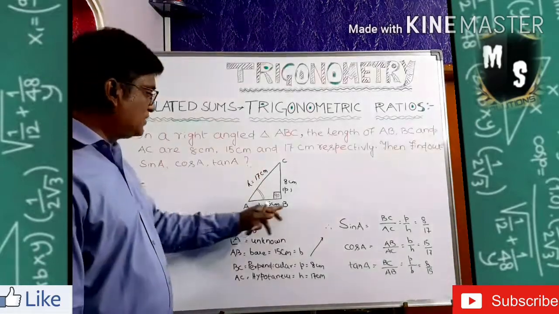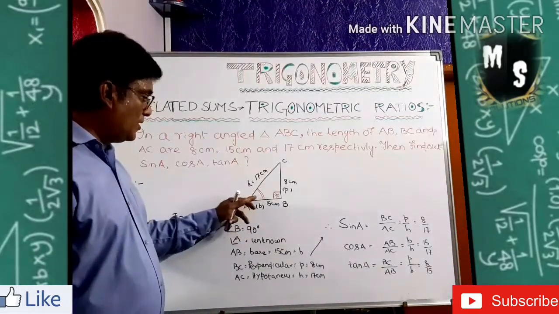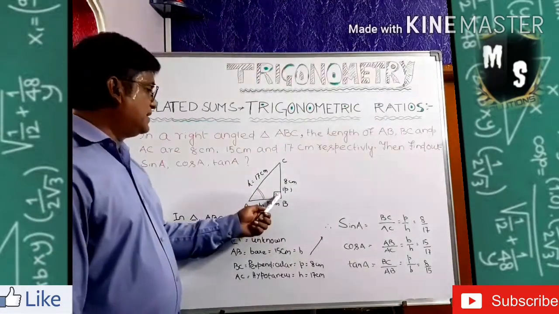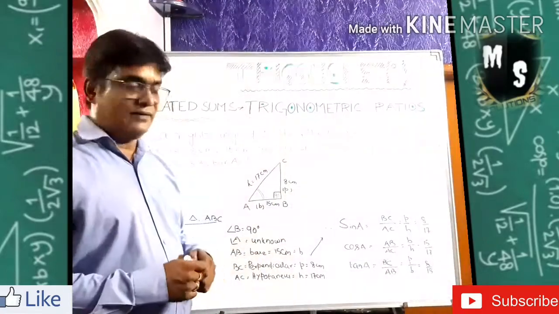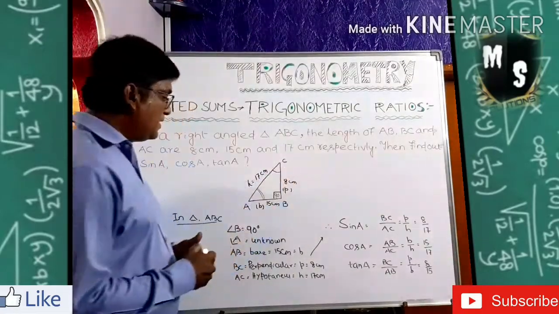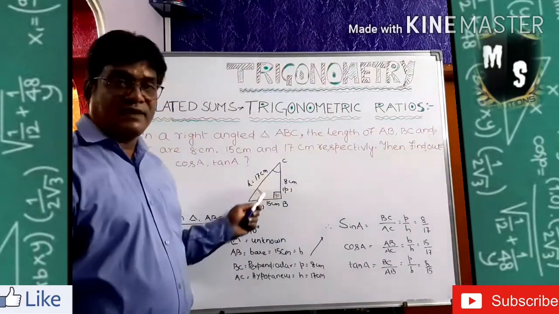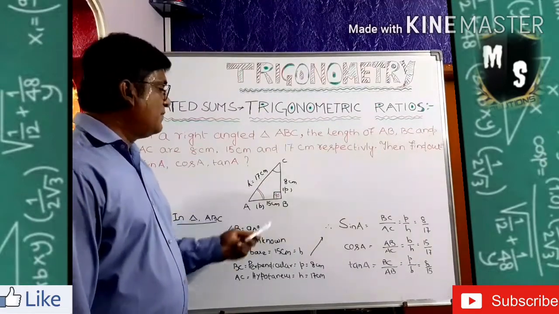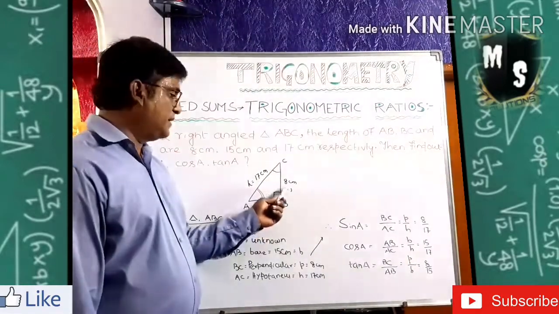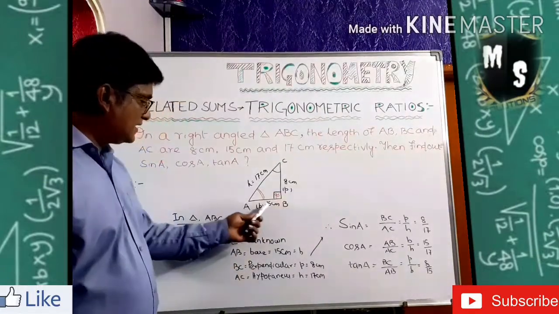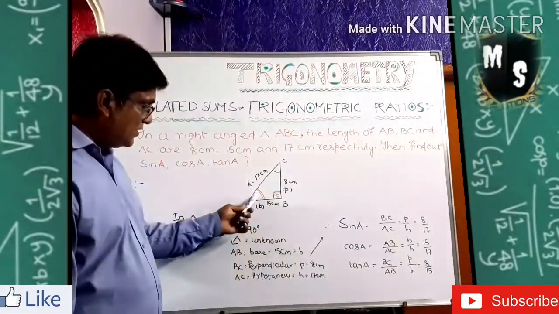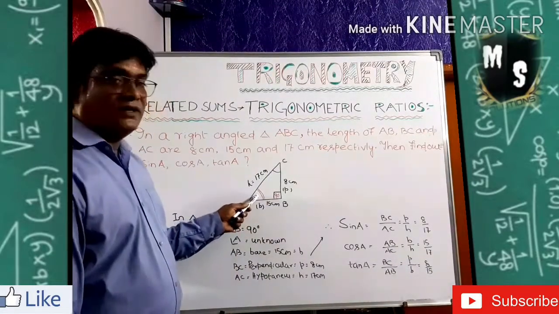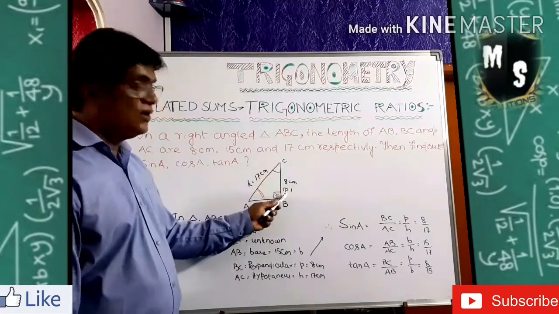So I drew a figure for you. See, my A angle is unknown in the question. My B angle is 90 degree, and my C is another angle which is at the top. Clear now? Now see my largest side. What is that? 17. AC is the hypotenuse, H is equal to 17. This is my perpendicular, P, that is 8 centimeter, and this is my base, 15 centimeter, because theta, the A angle, is related to this side. So this is your base. The unknown angle's opposite side is called the perpendicular.